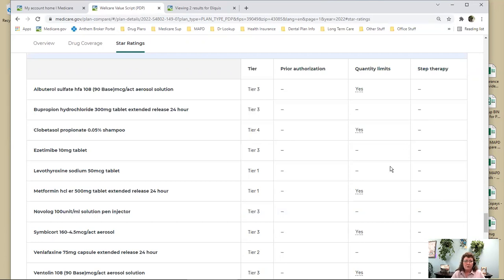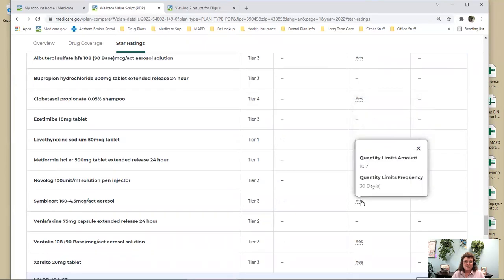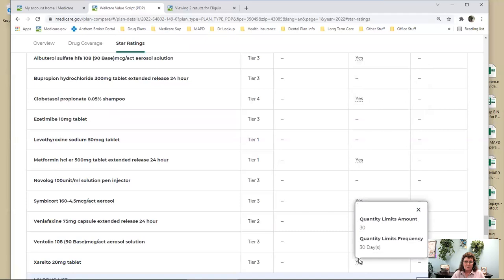The other thing you want to be aware of is whether there is a quantity limit. If you just click on this, it'll tell you, oh, if you take 5 a day on this, the doctor will have to call to get it approved because they're only going to allow 4 a day. The inhalers and stuff like that, those don't mean anything. If you're taking one inhaler, that's not going to be a problem. 30 for 30 days on this one.